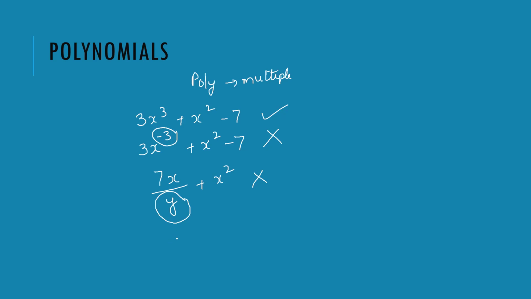But if I put something like this, then this is a polynomial because here you have a constant. So there are just these two conditions that you need to remember. One is you cannot have a negative exponent, and second is you cannot have a variable in the denominator. If these conditions are satisfied, the expression is a polynomial.